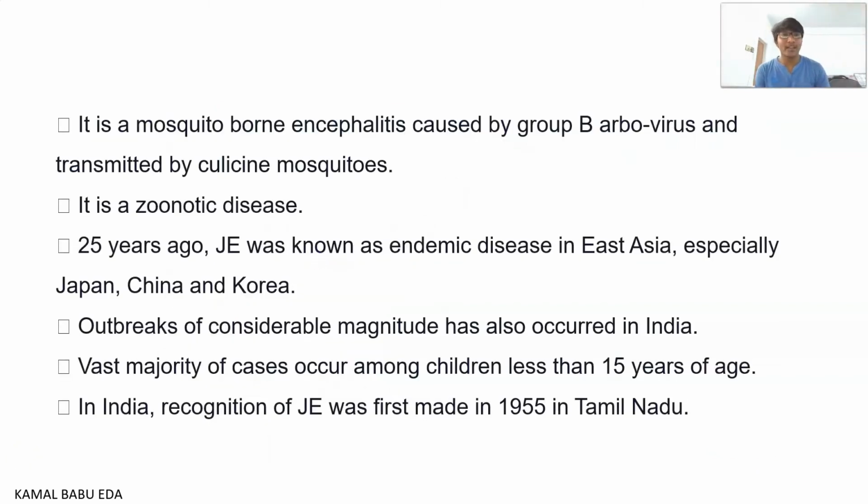Coming to the topic, Japanese encephalitis is a mosquito-borne disease. Encephalitis means inflammation of the brain layers, and it is mainly caused by a group of viruses known as arboviruses. These are transmitted to humans through culicine mosquitoes.